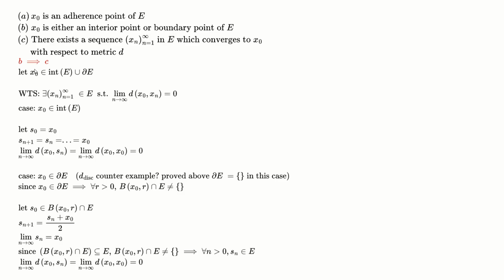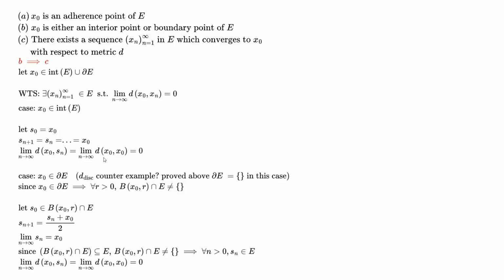So for B to C, we simply want to, for these two cases, when x naught is in the interior of E or in the boundary of E, construct some sequence in E such that it converges to x naught. So in the first case, for x naught being in the interior of E, let's just let the sequence of points be equal to x naught. Trivially, the distance is equal to 0, and the limit of 0 is just 0. So it converges based on the definition here.